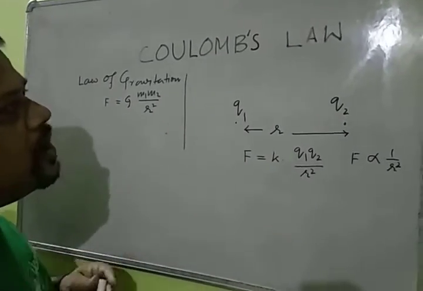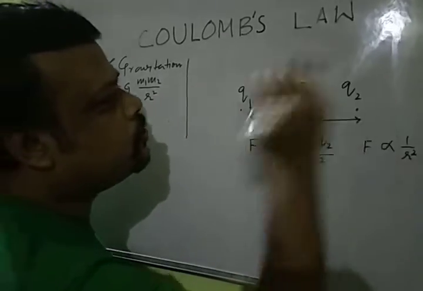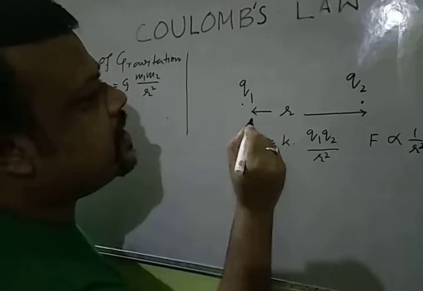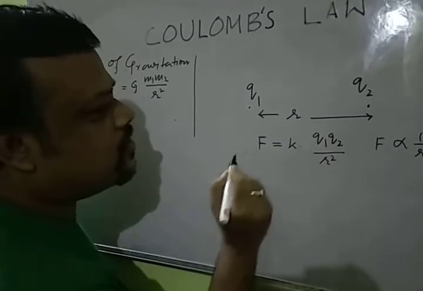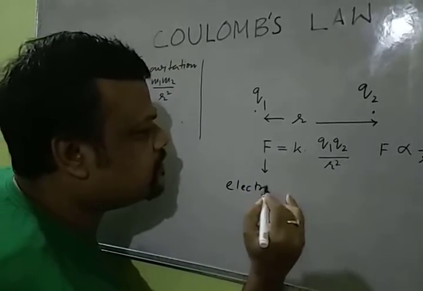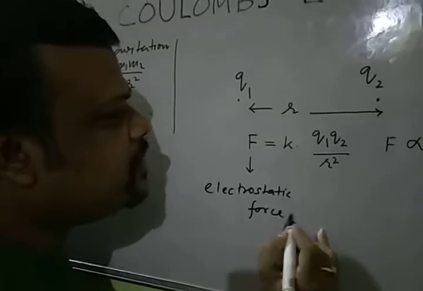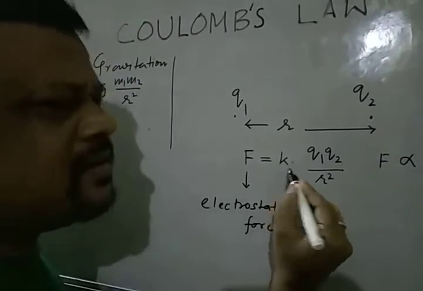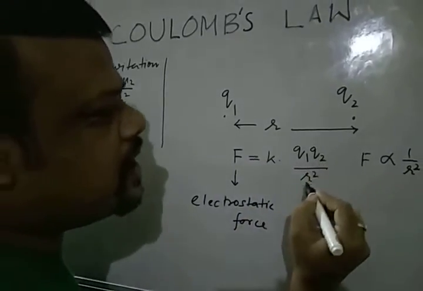In Coulomb's law, what Coulomb states is that there are two charges Q1 and Q2 separated by a distance r. The force of attraction or repulsion, also known as electrostatic force, is equal to a constant, the electrostatic constant or Coulomb's constant, into Q1 into Q2 by r square.